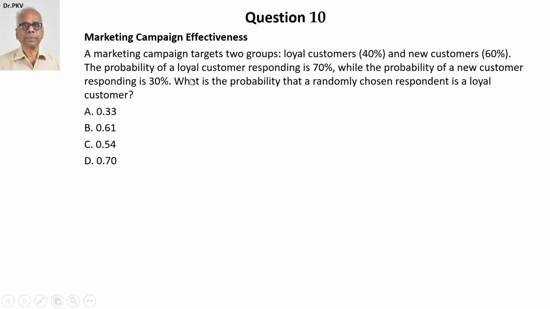The probability of a loyal customer responding is 70%, while the probability of a new customer responding is 30%. What is the probability that a randomly chosen respondent is a loyal customer? So you are required to find out probability of a loyal customer given response. So let us now apply Bayes' theorem.